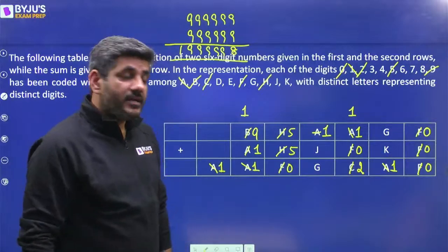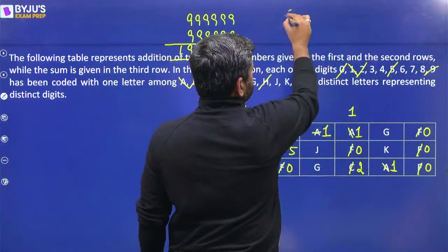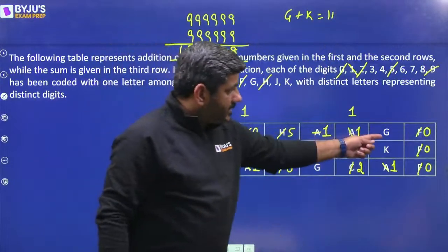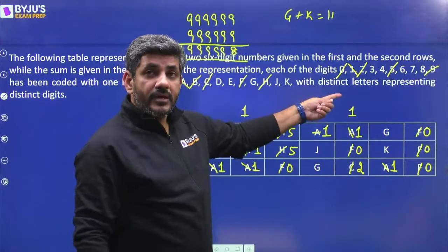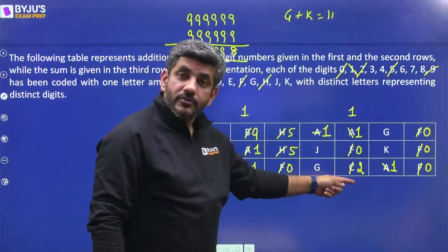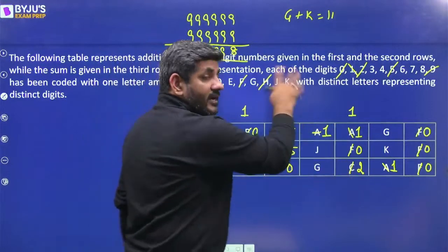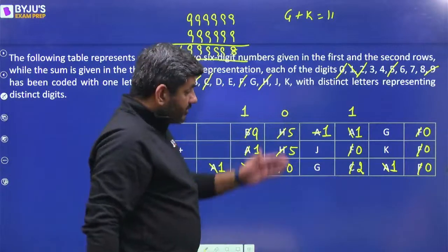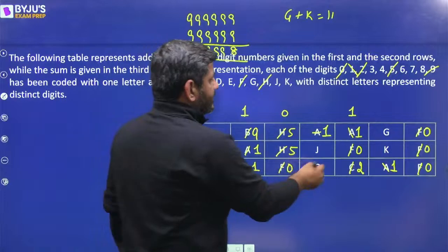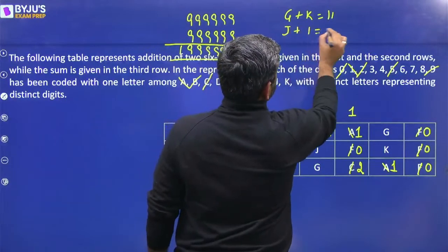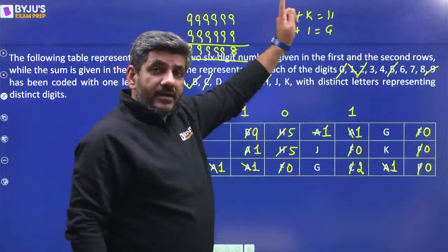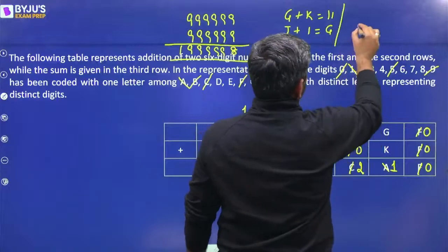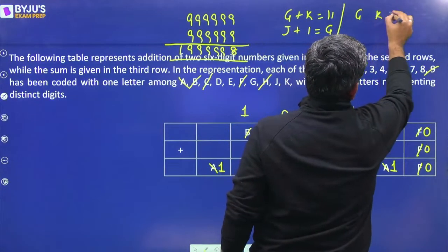और मुझे क्या पता लग गया? अब मुझे यह पता लग गया that G plus K is definitely equal to 11, right everyone? G plus K 11 गया होगा तभी तो 1 आगे 1 कैरी ओवर गया. Then 1 plus 1 plus 0 has become 2. And then next, no carry over went ahead. And 1 plus J, it is giving me G और आगे भी कोई कैरी ओवर नहीं जा रहा क्योंकि 5 plus 5 तो 10 बना था सीधा. So I can say that J plus 1 is equal to G. G plus K 11 है और J plus K G है. So from these three now I have to figure out what is G, what is K and what is J.